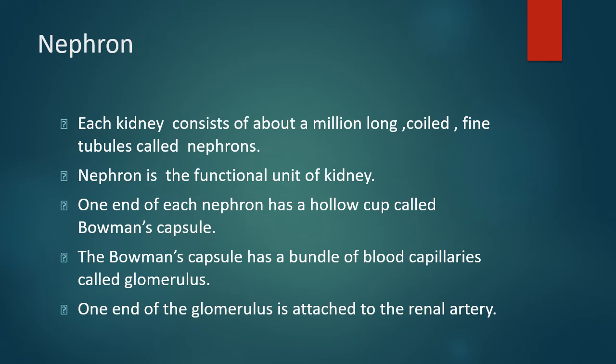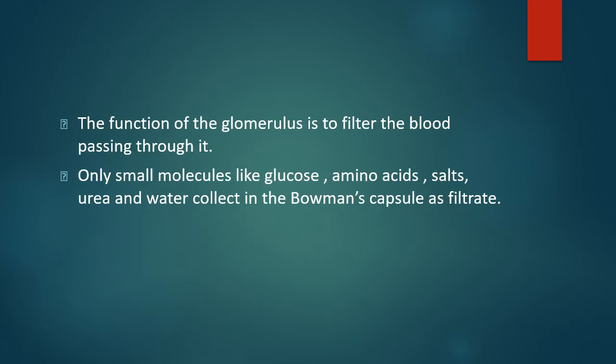Nephron. Each kidney consists of about a million long, coiled fine tubules called nephrons. Nephron is the functional unit of kidney. One end of each nephron has a hollow cup called Bowman's capsule. The Bowman's capsule has a bundle of blood capillaries called glomerulus. One end of the glomerulus is attached to the renal artery. The function of the glomerulus is to filter the blood passing through it.